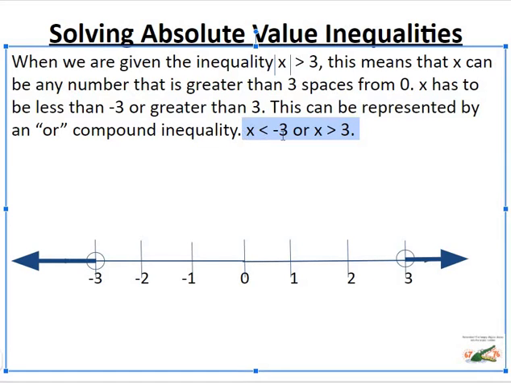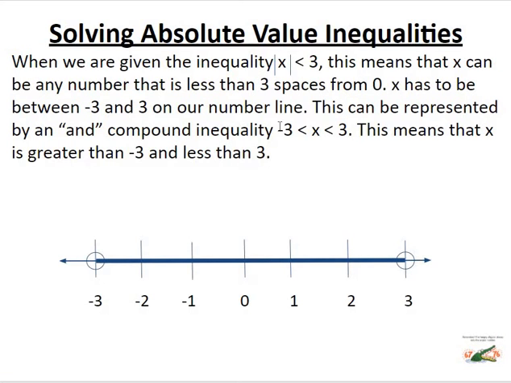x is less than negative 3 or x is greater than 3. So any number that is to the left of negative 3, or lower than negative 3, or any number that's to the right of positive 3, or greater than 3, is going to be a possible value of x. This is going to be represented by a graph that looks like this, with the arrows pointing in opposite directions from the two numbers that are given.